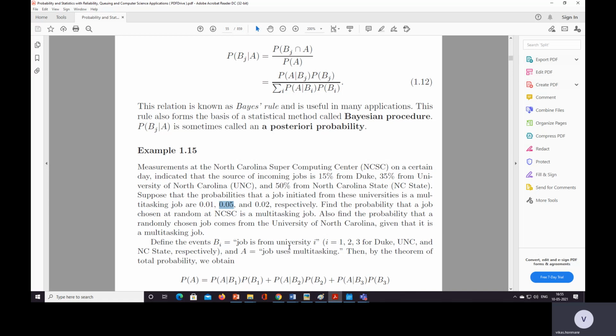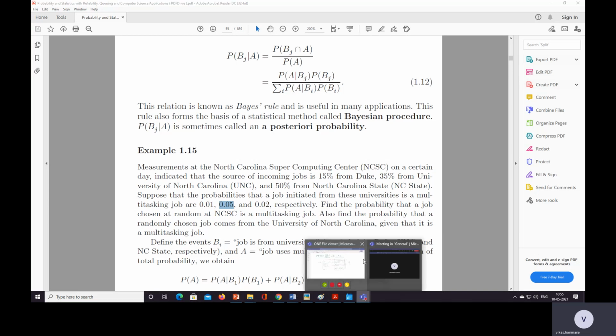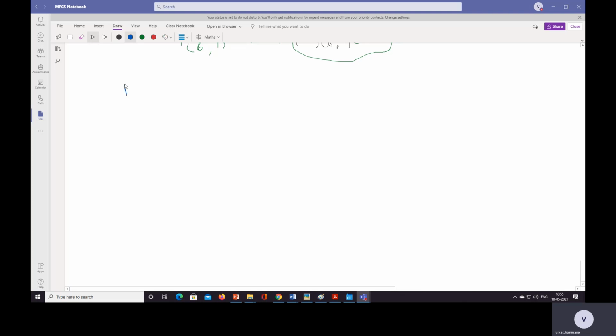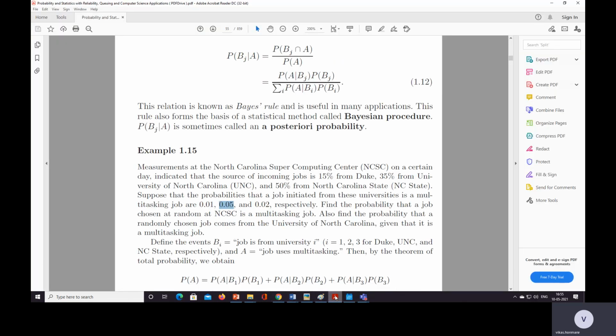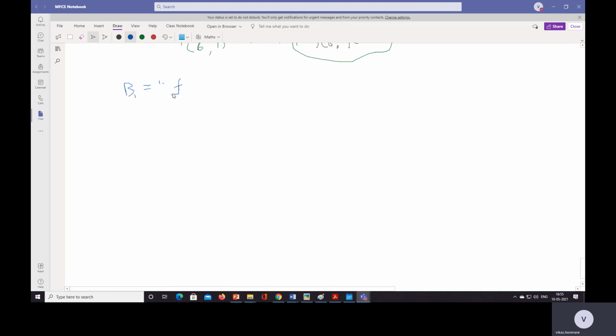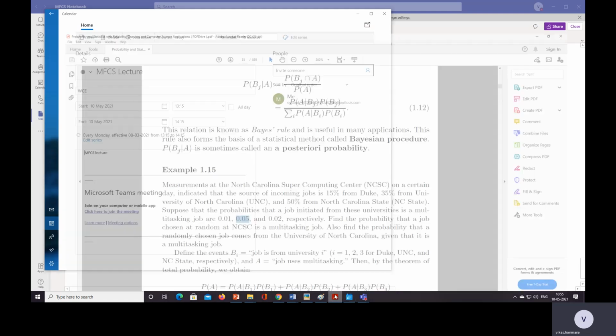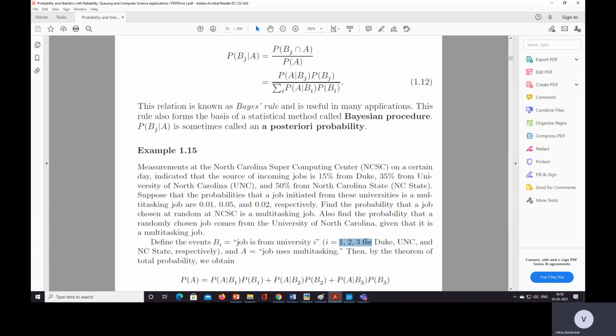Bi is the job is from University i. So 1, 2, 3, with 1 for Duke.